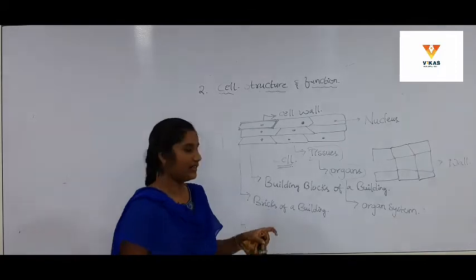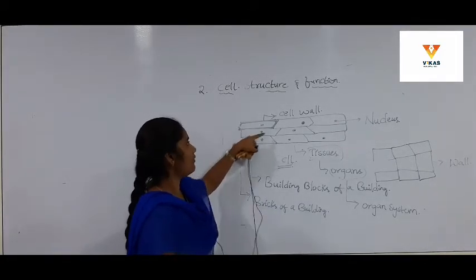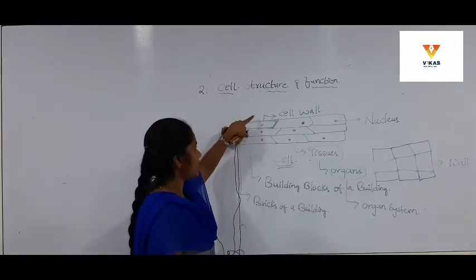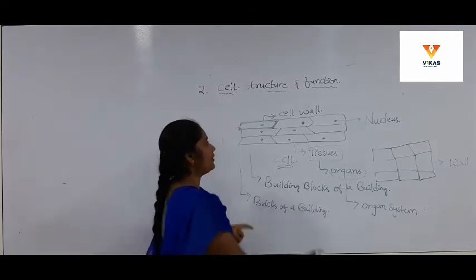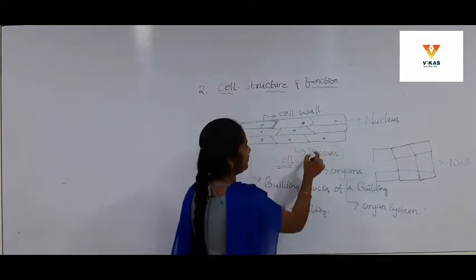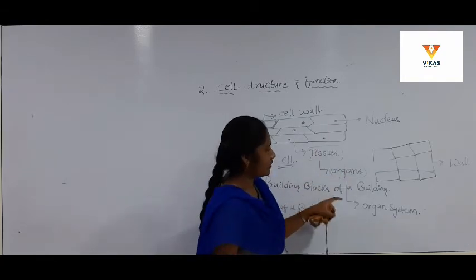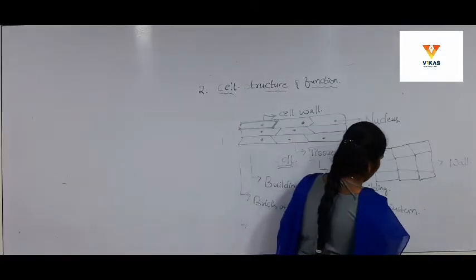Do you understand, children? This is the cell structure, bounded by a cell wall, with a round nucleus, and the cell wall protects the cell from any hazards or harmful situations. Together the cells form tissues, tissues form organs, and organs form the organ system. By this organ system we carry out our biological activities.